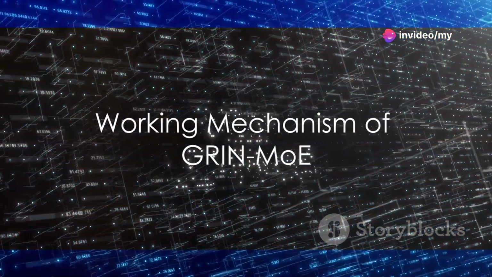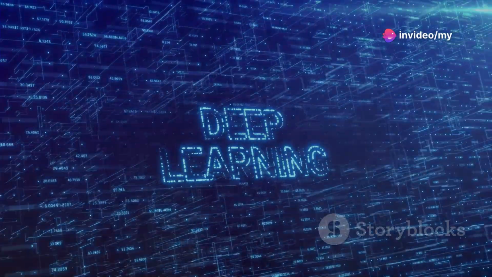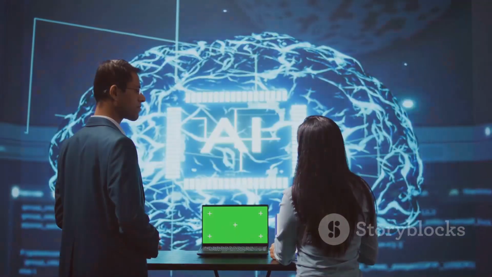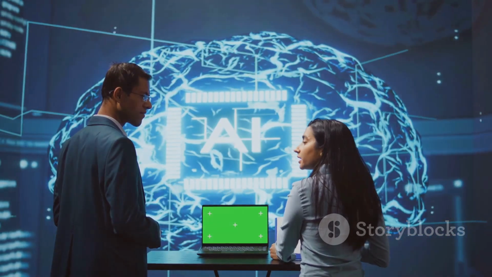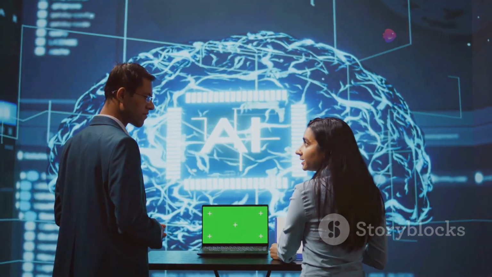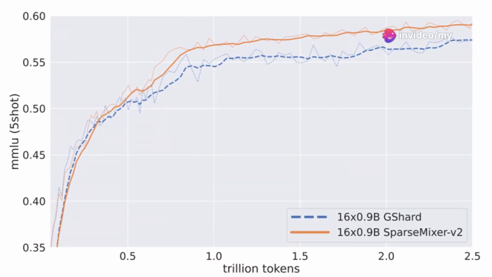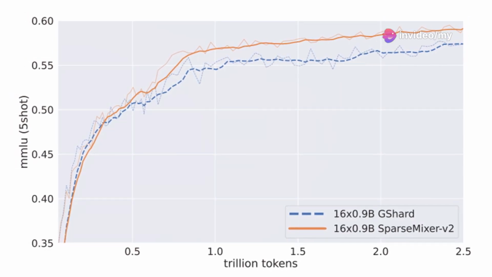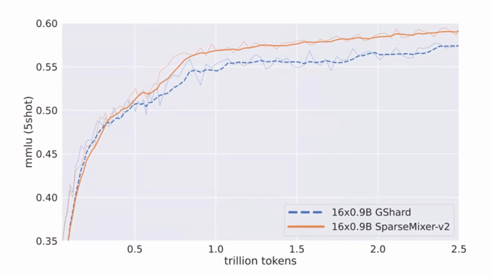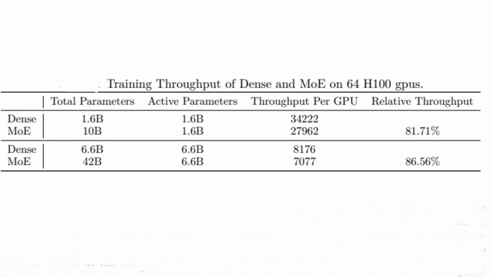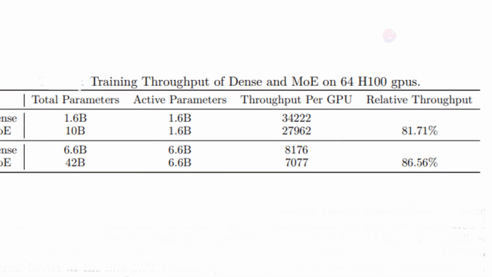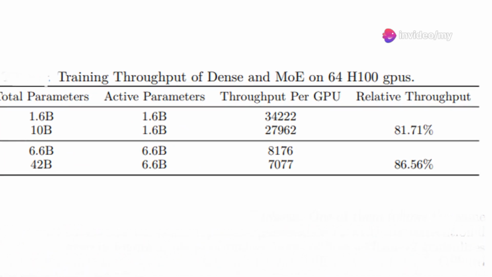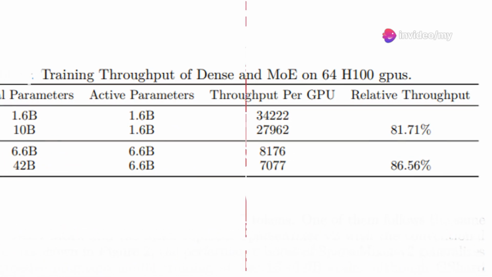But how does it work? GRIN-MoE uses sparse gradient estimation for expert routing and sets up model parallelism to avoid token dropping. It features 16 experts per layer, activating the top 2 for each input token. This approach reduces active parameters while maintaining high performance. Sparse mixer v2 improves gradient estimation accuracy. Model parallelism spreads tasks across devices, speeding up training. GRIN-MoE shows over 80% throughput compared to dense models and scales well for complex tasks. It's efficient and scalable, perfect for handling intricate jobs.